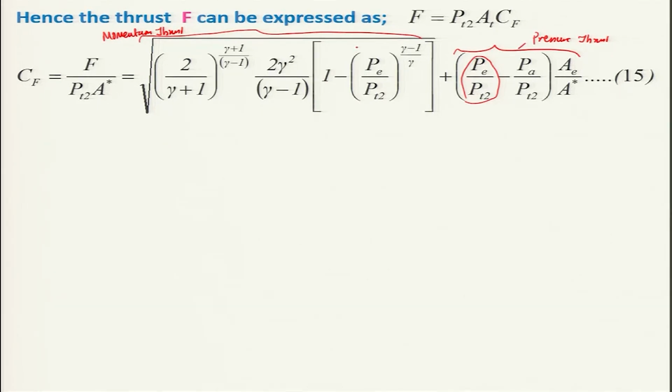And of course, there is a situation where you will get the maximum thrust coefficient. That is possible only when the nozzle is expanded fully. That means the exit pressure must be the same as the ambient pressure or the back pressure.